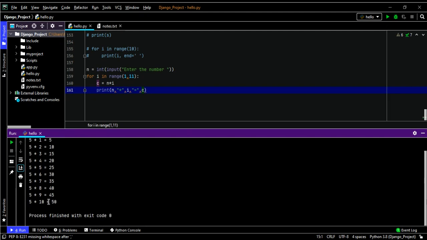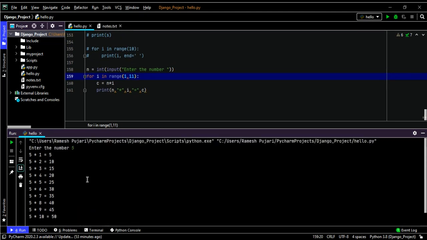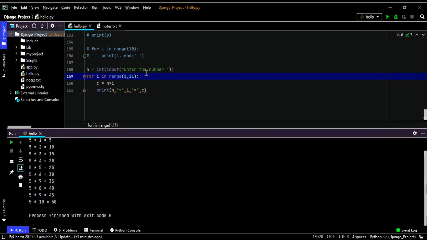Why is it printing till 10? Because the range function takes 1 to 11, which means 1 to 10 it will take. It does not start from 0. So this is the usage of for loop in Python with range functions. I hope you are understanding this example.